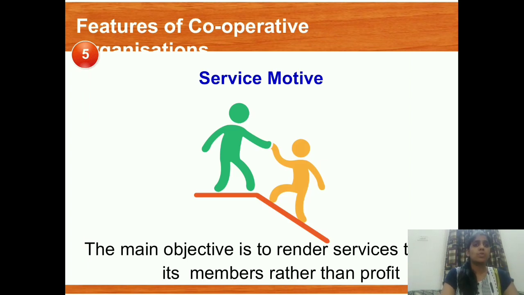Ultimately, any cooperative society or organization forms with the motive of rendering service to the people. The main objective is to render service to the members rather than profit. They are not earning for profit, so they are just going to render services to their members. All the members are getting benefit out of that society. So, understood the features of the cooperative society.